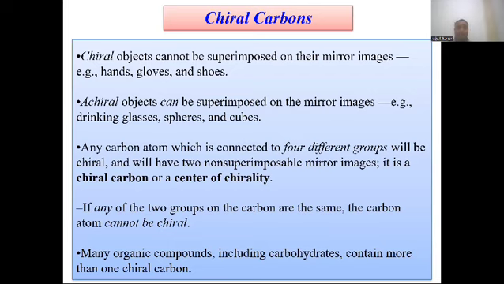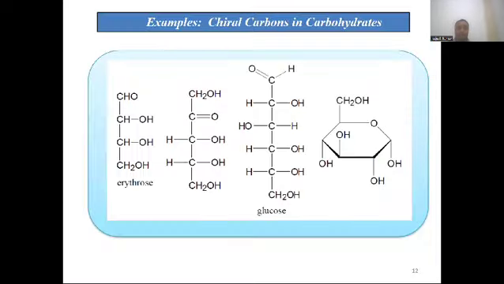Carbohydrates contain more than one chiral center. So there are some examples that you can see. In erythrose, there are two chiral centers. This C2 and C3 carbon are the chiral centers. In a ketonic sugar, you can see here there are two chiral centers. In glucose, there are four chiral centers.